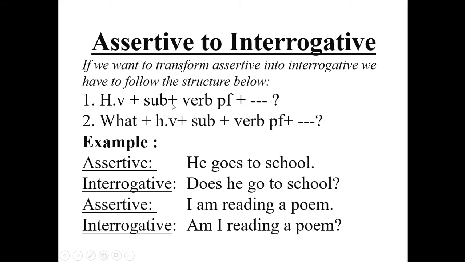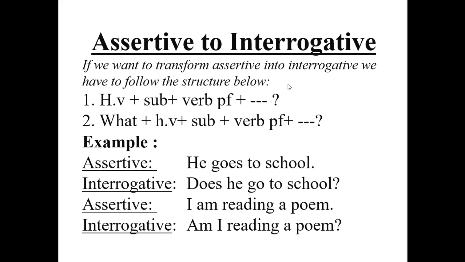First, helping verb, then subject, then main verb, plus object or complement, whatever you like, and eventually a note of interrogation. The second structure is what plus helping verb plus subject plus main verb plus something, maybe object, maybe complement, and eventually a note of interrogation.